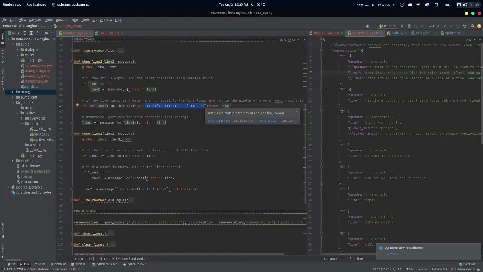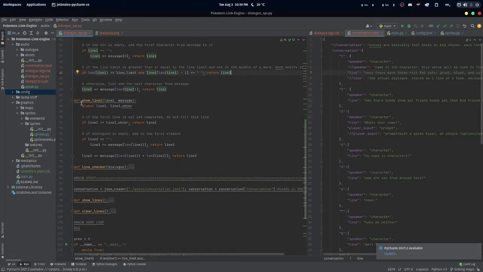And obviously you don't want it to go onto the second line in the middle of a word, which is bad, because then you're just going to have it cut off. It's exactly what you don't want. But it tries to end it on a word, and then it returns line 1, and that's an indicator to go into line 2. So, okay, I should just do a line checker.